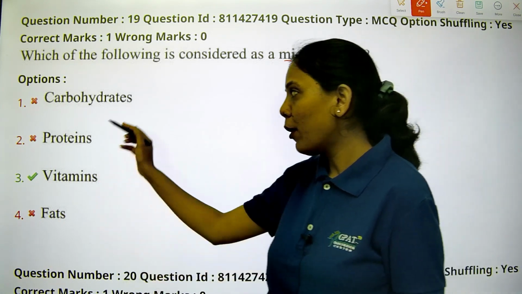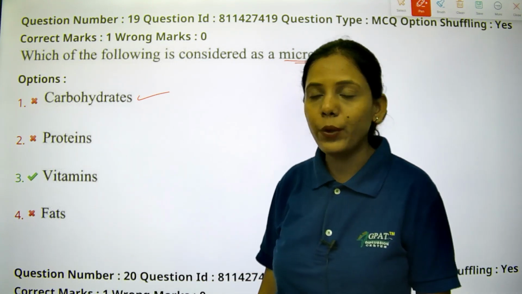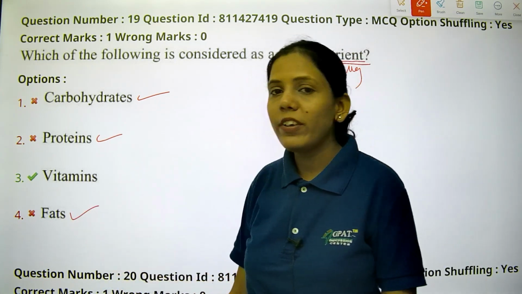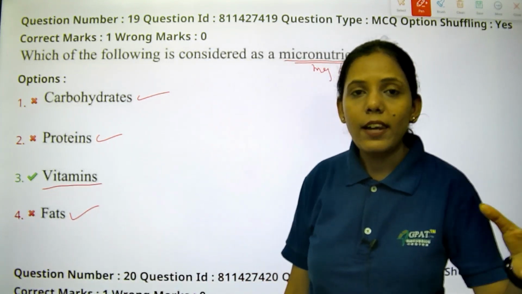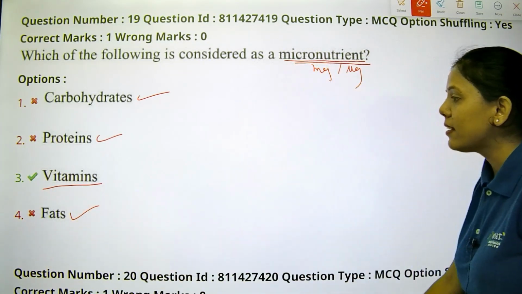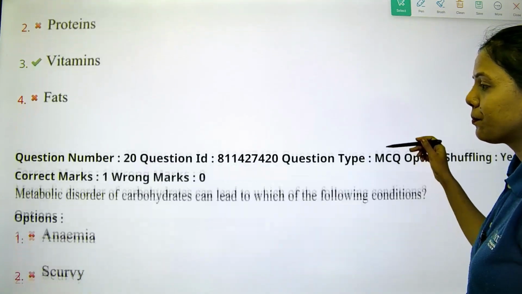Carbohydrates, carbs, we require in more quantity, so that is a macronutrient. Proteins also we require in more quantity. Fats also we require in more quantity. But vitamins are required in lesser quantity, hence it is termed a micronutrient. So vitamins is the right answer.